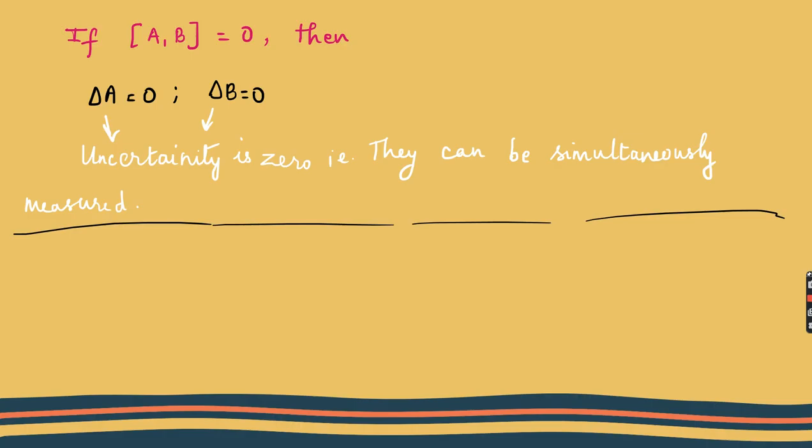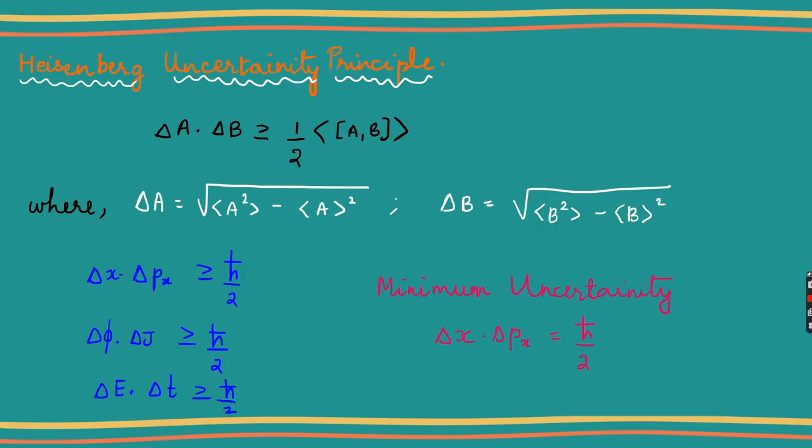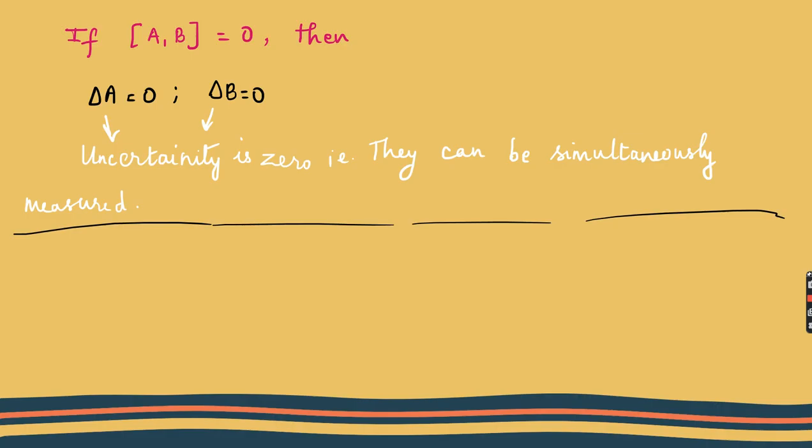Now if I say in the first equation, our commutator is equal to 0, what does that tell us? Our commutator over here is 0. Then I can say that the uncertainty of A and the uncertainty in B is 0. If you see here, if the commutator of A and B is 0, then obviously this expression will be 0 and del A or del B will be equal to 0. So I can say that the uncertainty is 0 and I can therefore say that they can be simultaneously measured. I can measure these two quantities at the same time, only if their commutator goes to 0, only if they commute. Okay, so this is a basic formula required.